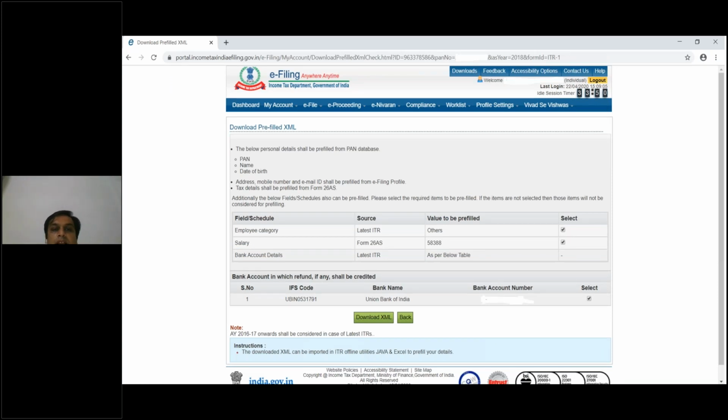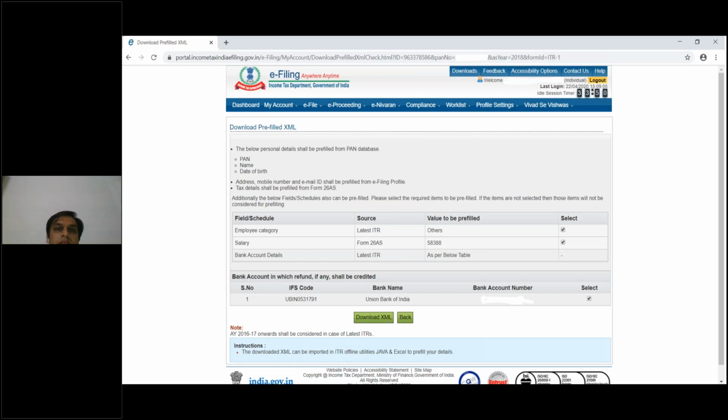See here, you are getting lots of information from the previous year's income tax return, and some of the current year also. Like employee category, if it's the same, you will get the latest. And salary is from 26AS. They have extracted all your information from Form 26AS, and they are providing the TDS amount deducted by your employer also.